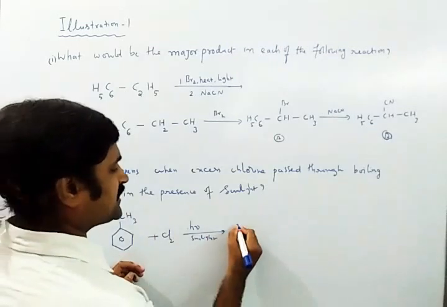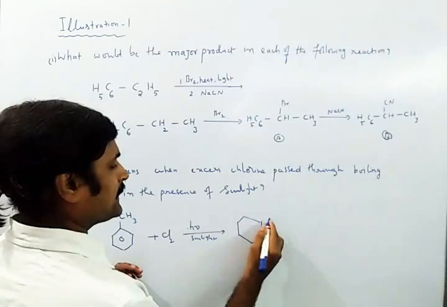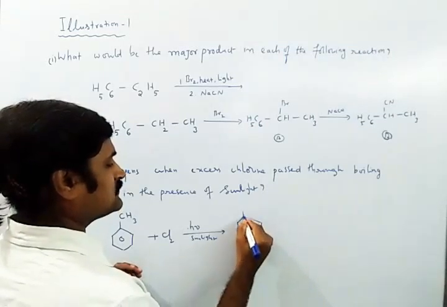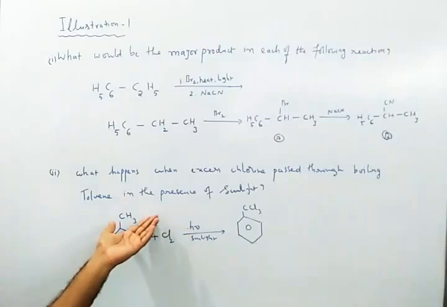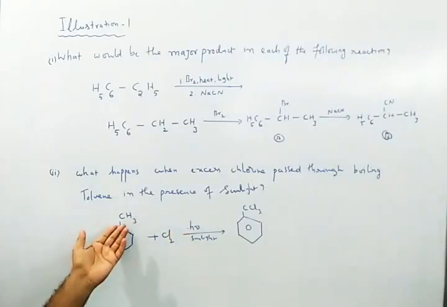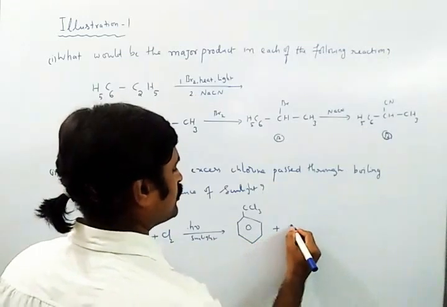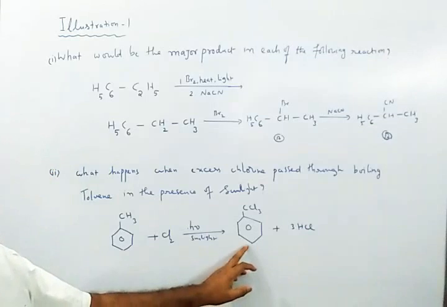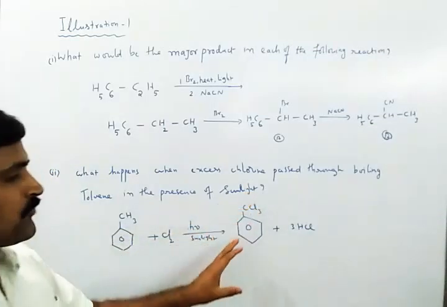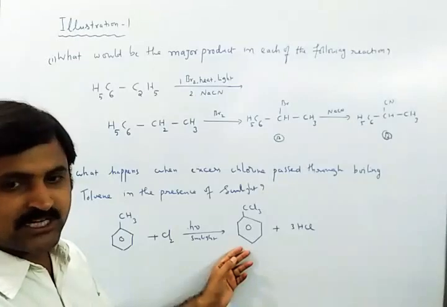All the hydrogens in the methyl group side chain of the benzene ring will be completely replaced by chlorines. With excess chlorine taken, how many moles of HCl will be separated out? 3 moles. That time we call this type of compound benzotrichloride. What is the name of the compound?